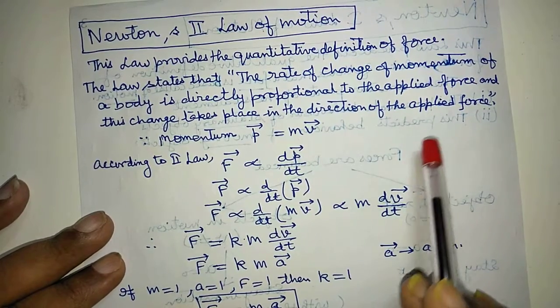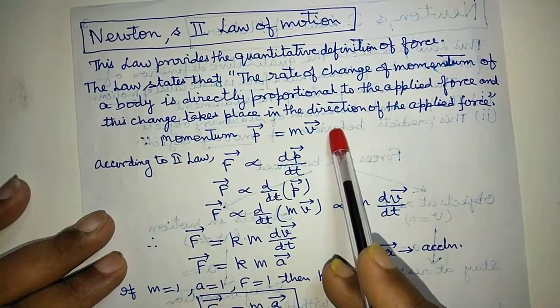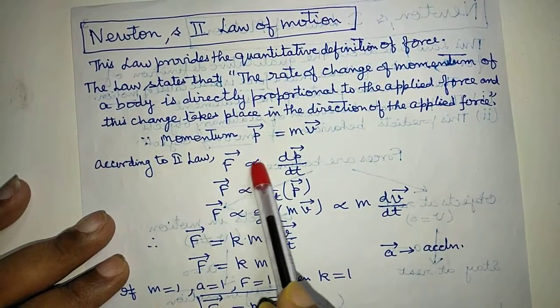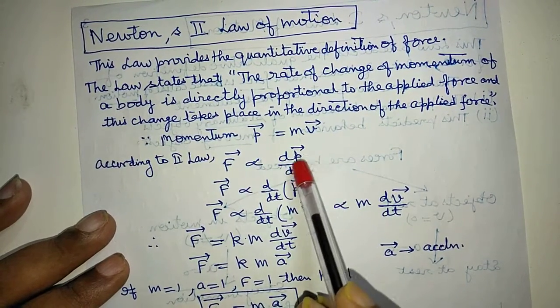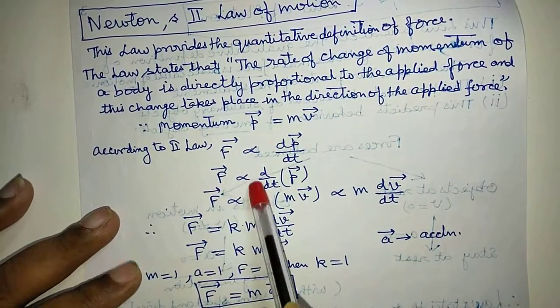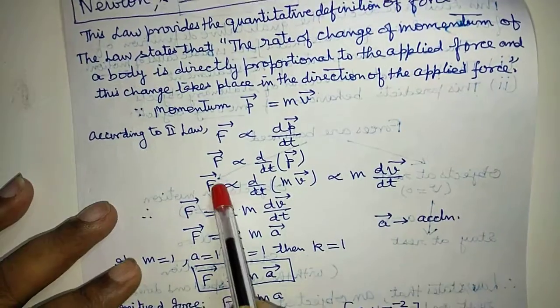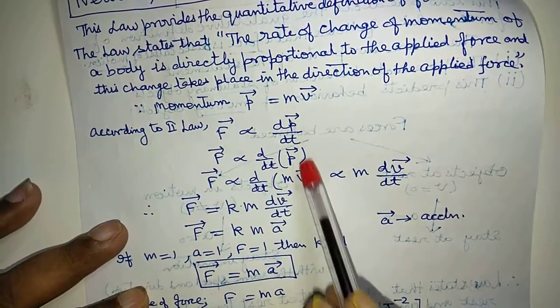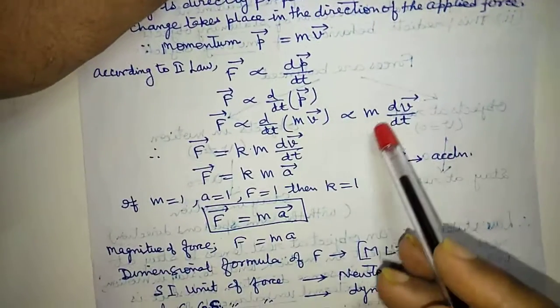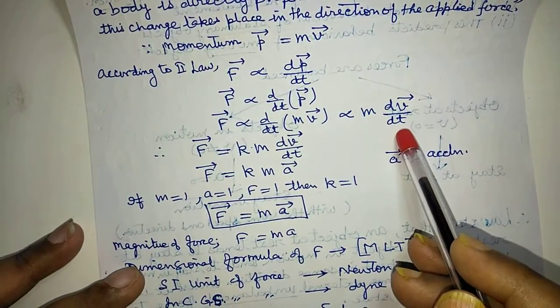Okay, we know that momentum P is equal to mv. So according to the second law, force F is directly proportional to the rate of change of momentum, d upon dt of P, dp by dt. So F is proportional to d upon dt of P, F is proportional to d upon dt of mv, and it is proportional to m into dv by dt.